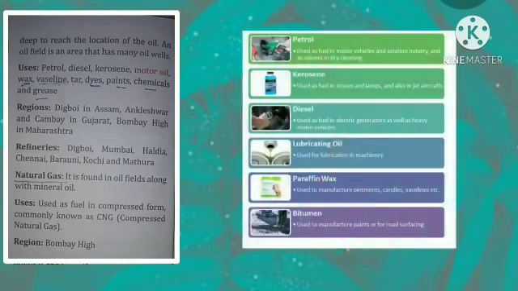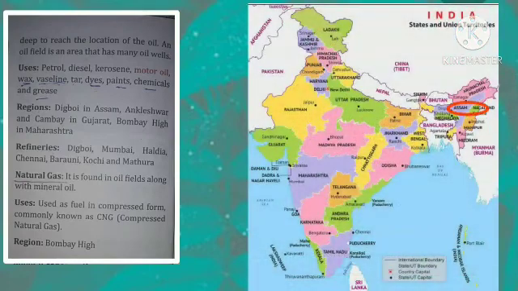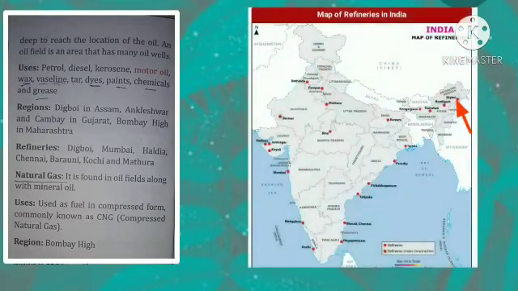It is used in making petrol, diesel, kerosene, motor oil, which are all used in lubricating or smooth functioning of car parts and machinery. Wax, Vaseline, tar, dyes, paints, etc. Okay, and it is found in the region of Digboi in Assam, Ankleshwar and Cambay in Gujarat, Bombay High in Maharashtra. Now refineries: Digboi, Mumbai, Haldia, Chennai, Barauni, Kochi and Mathura.